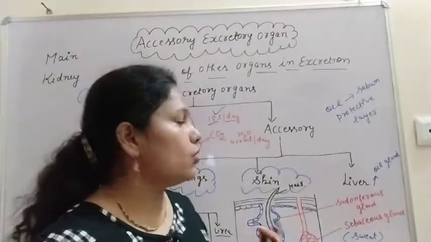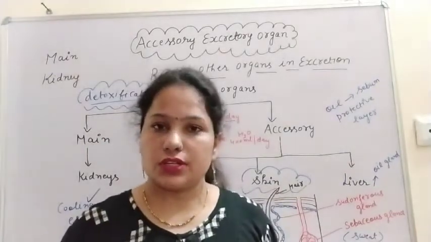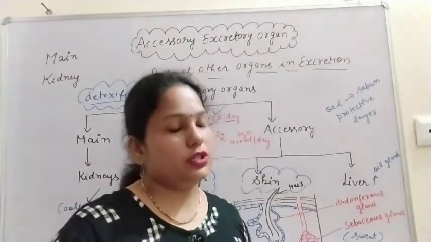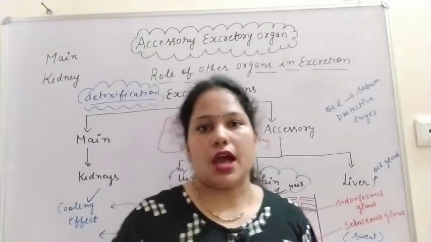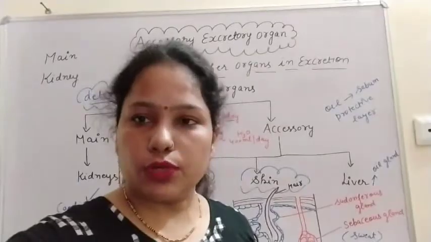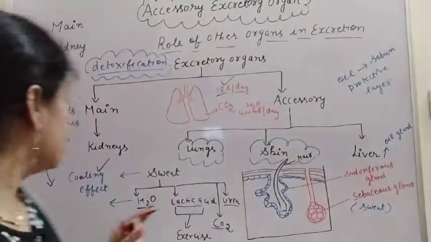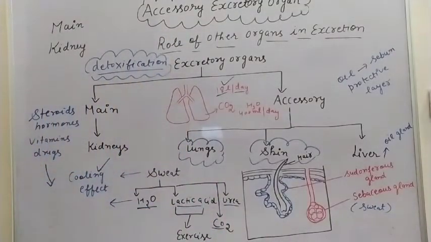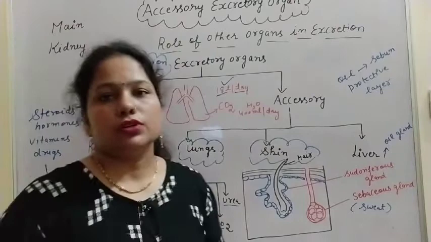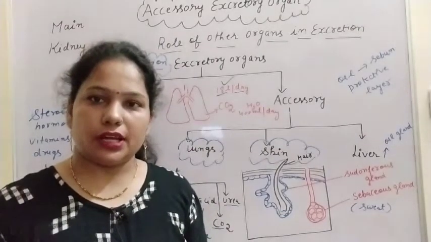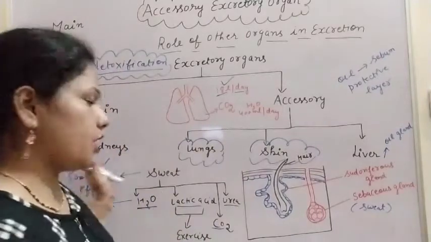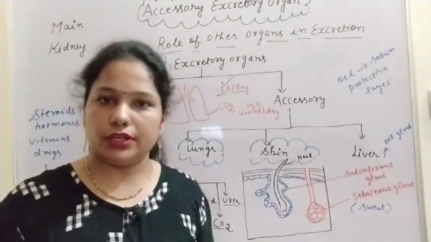The liver also helps to remove waste, because the urea cycle is there in the liver. It helps to remove metabolic waste like some hormones, steroid hormones, vitamins and drugs, which ultimately pass to the intestine, the alimentary canal, and then these substances are removed from our body.